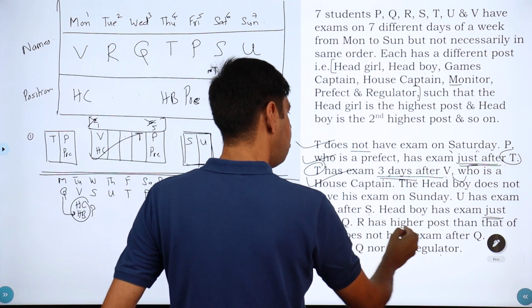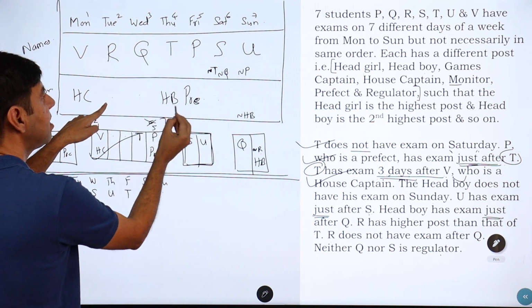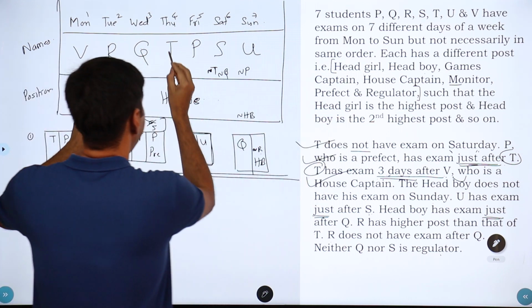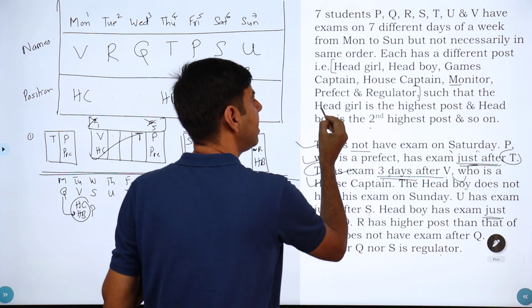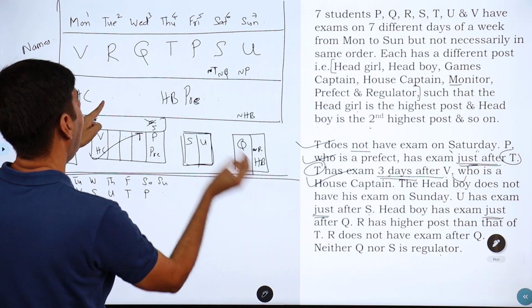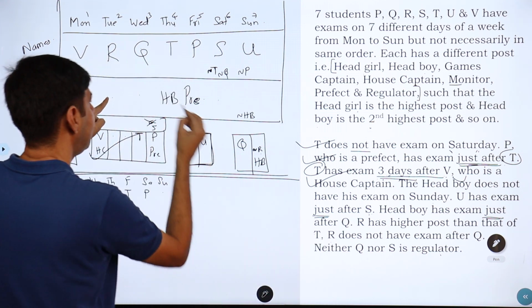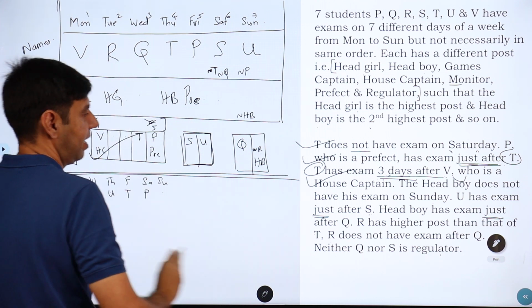Okay. Q has a higher post than T. Q has a higher post than T. Okay. T is head boy. So head boy is the second. So which is a higher post? Head girl. So who was that? R, no? R has a higher post than T. So R has to be the head girl. Okay, we got head girl.